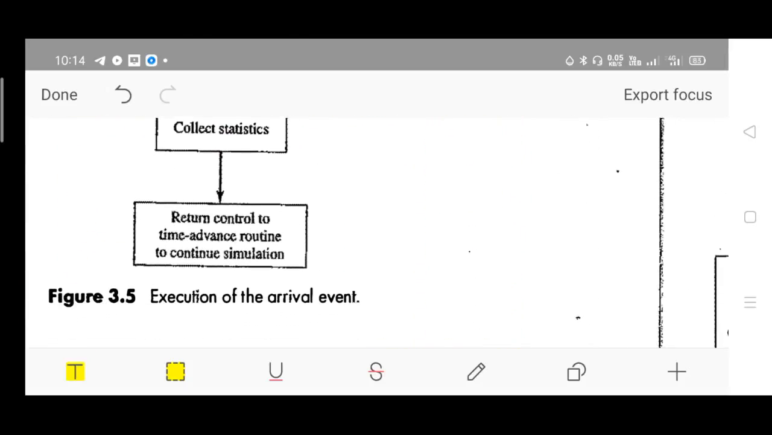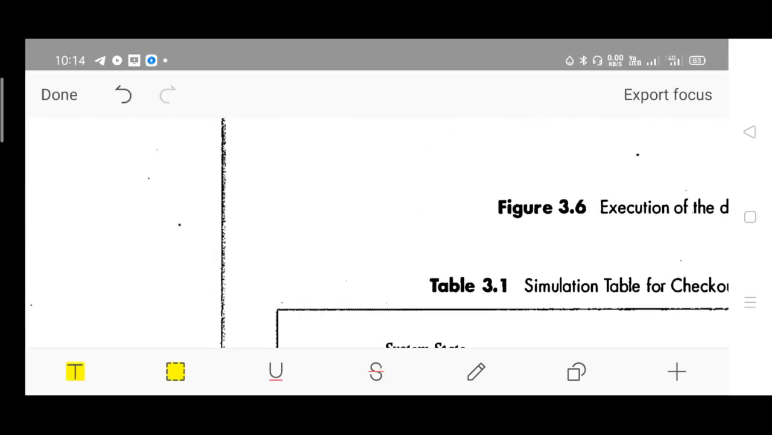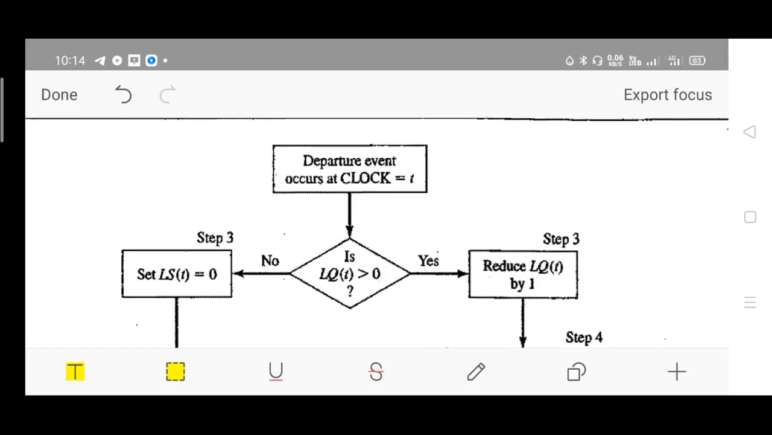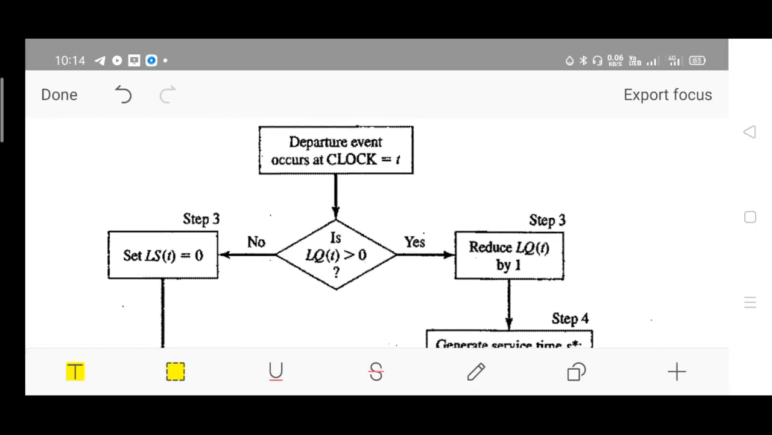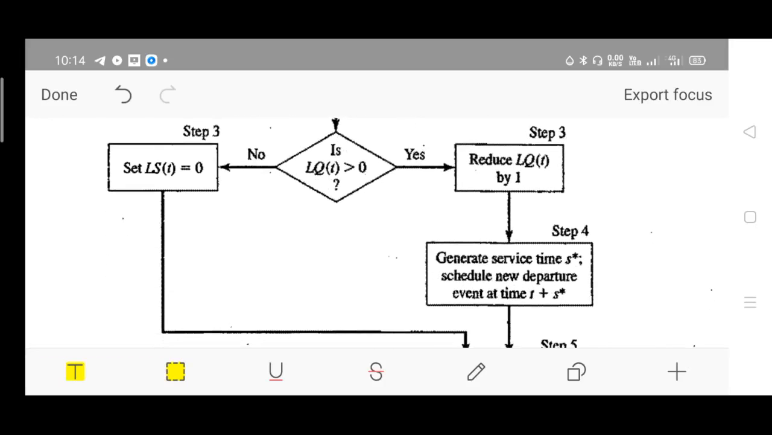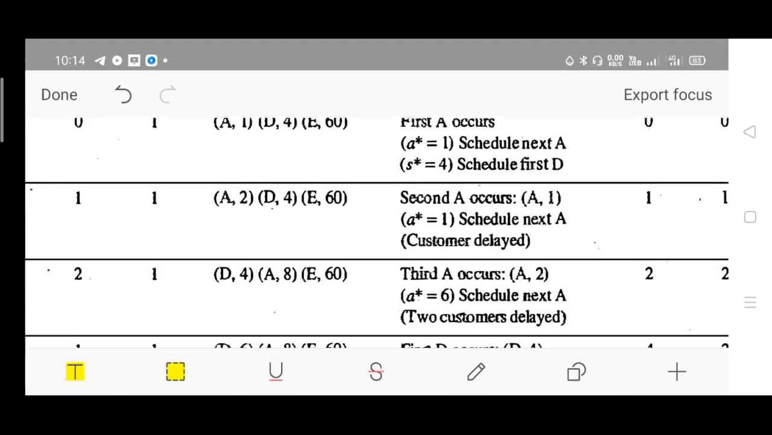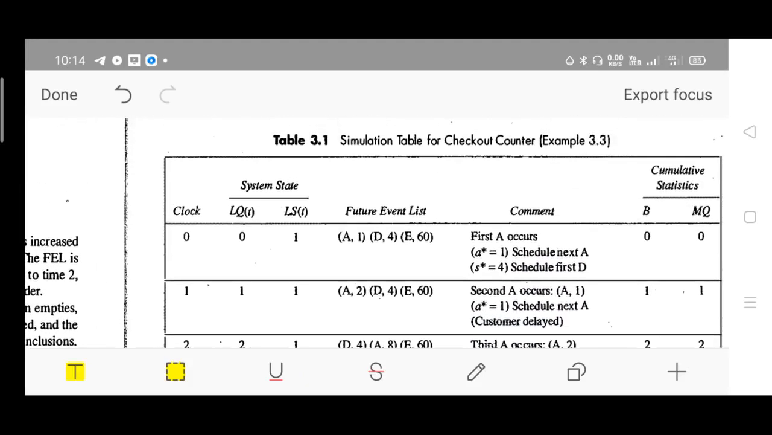This is one flowchart representation of the arrival event. Similarly, we have departure event execution also. Just go through the flowchart. It is a similar flowchart, you will come to know its meaning. Now this is the simulation table for the checkout counter problem, the single channel queue that we have discussed earlier.